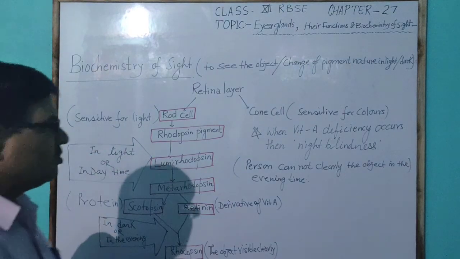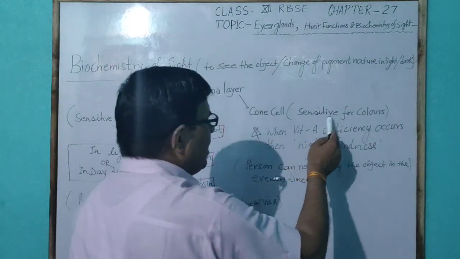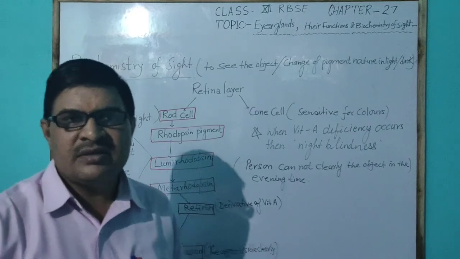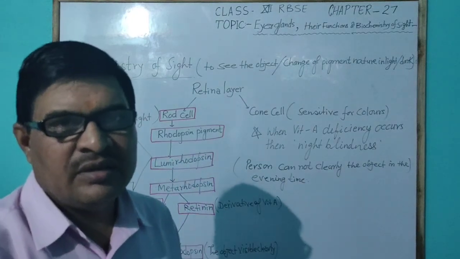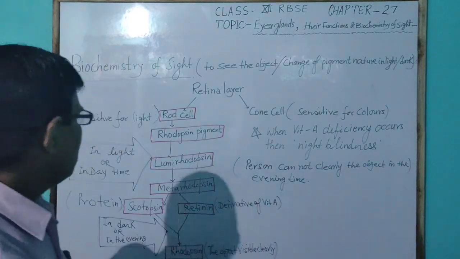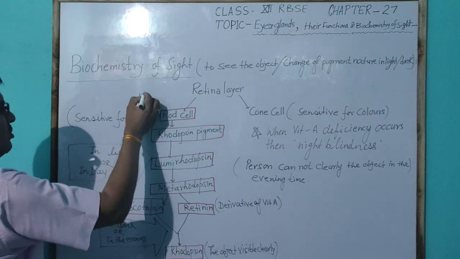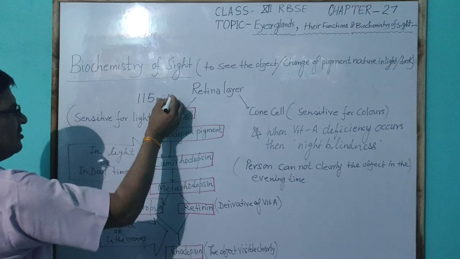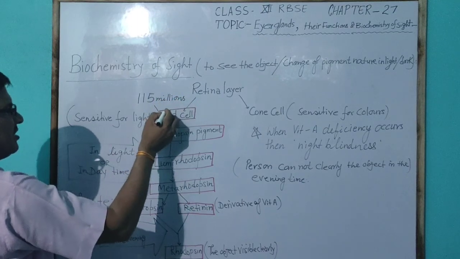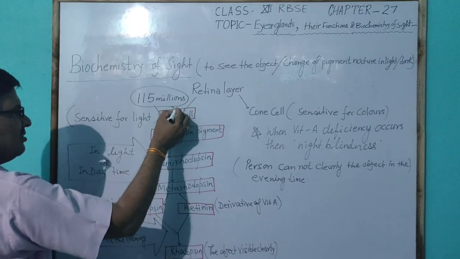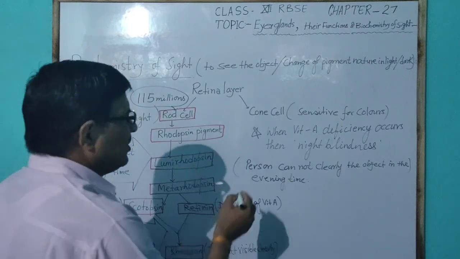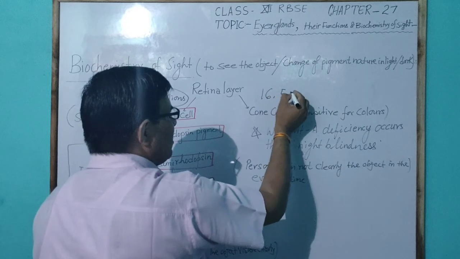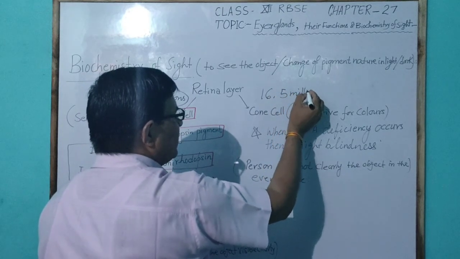Here, cone cells are sensitive to colors, and cone cells are present in lesser number in the retina. Total rod cells are about 115 million in the retina, but cone cells are only 16.5 million.